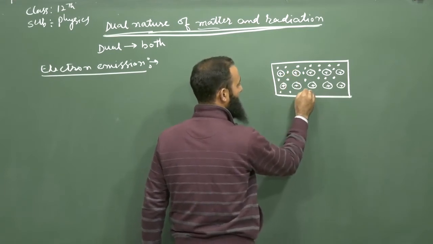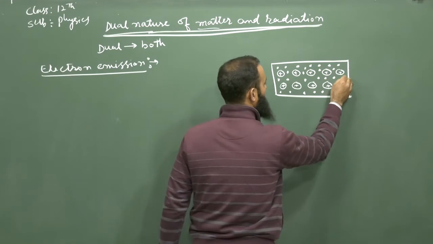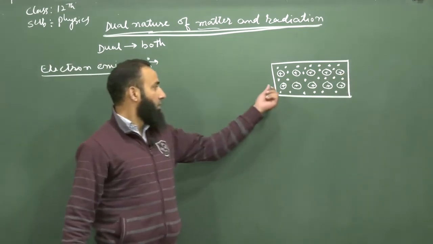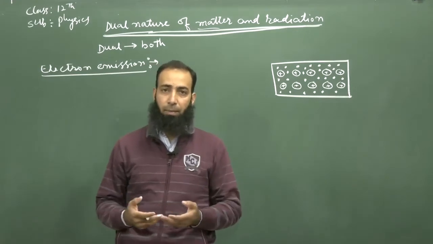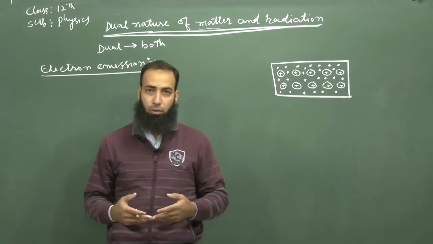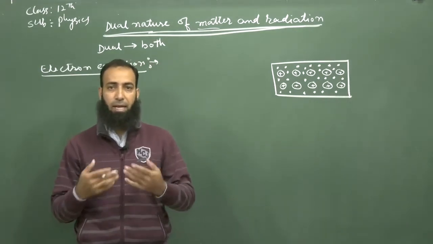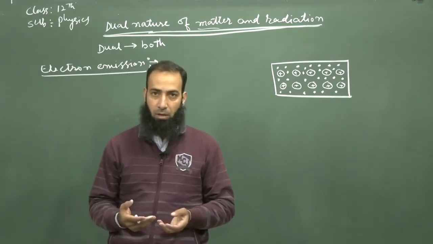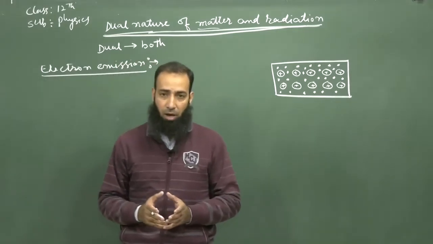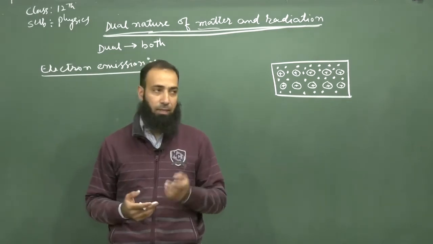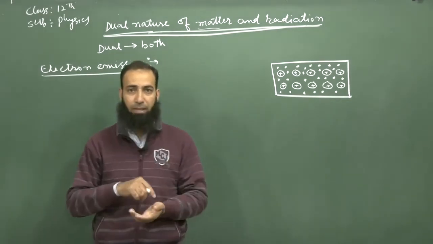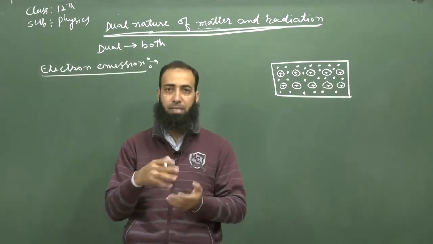Free in the sense, before forming the metal, because we know that metal is formed due to the interaction of a large number of atoms. When a particular atom is not in interaction with other atoms, then these electrons are bound with the nucleus of this atom.